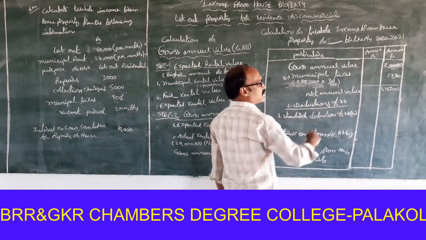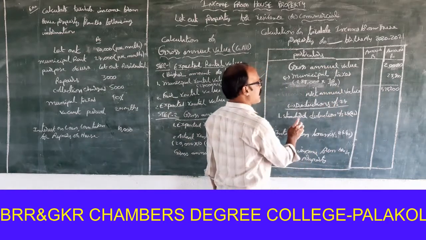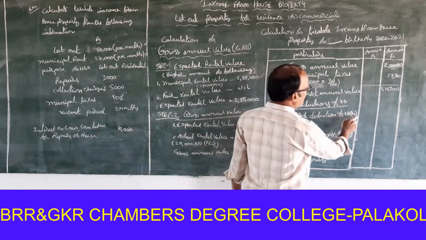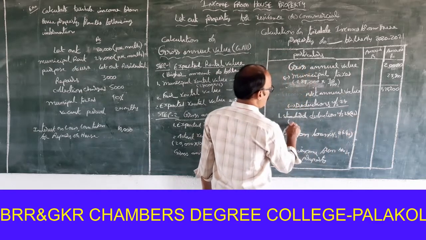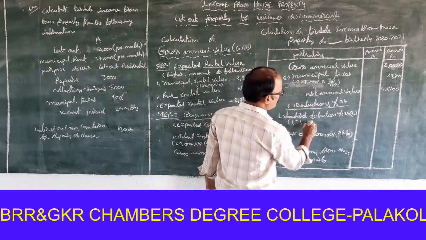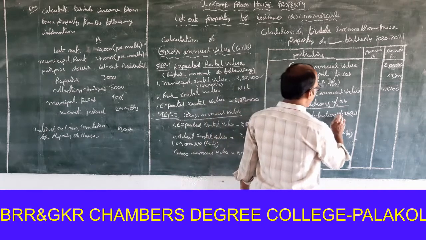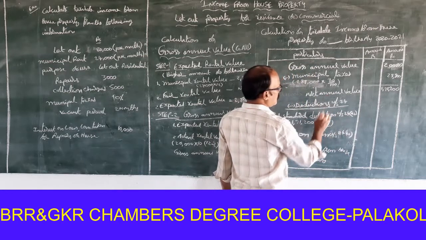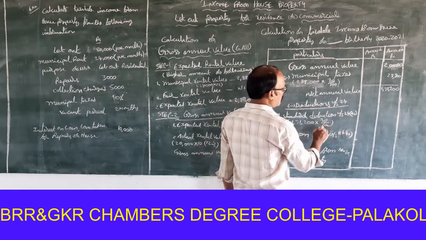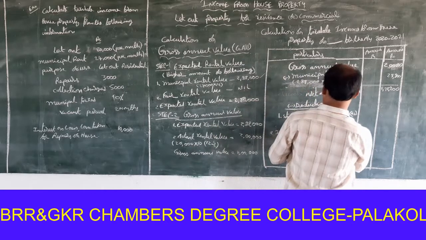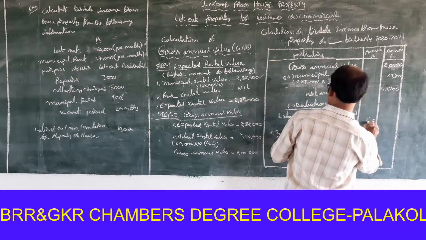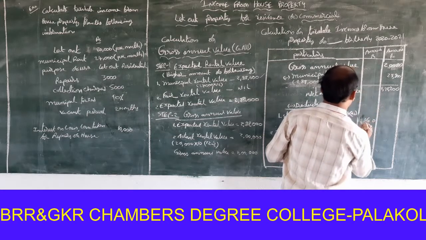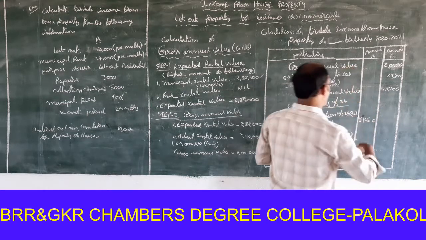Less deductions under section 24. Standard deduction under section 24A. You know very well, standard deduction is 30% on net annual value. So, 1,71,200 into 30 by 100, that is 51,360.